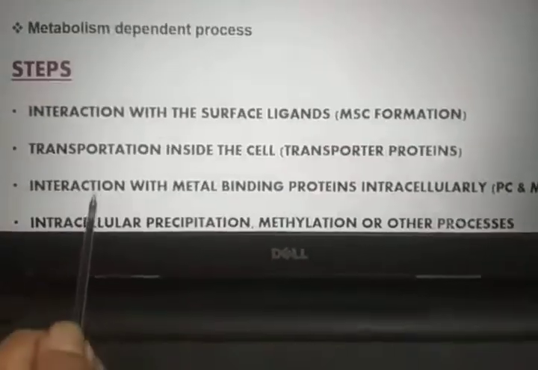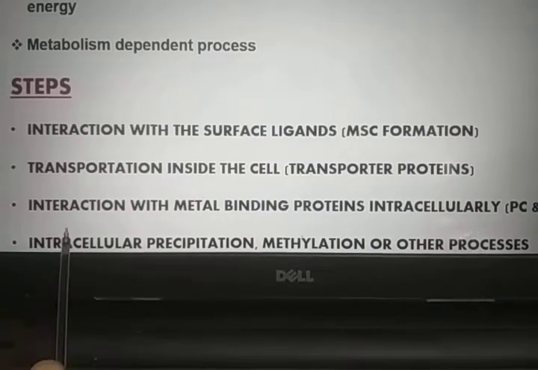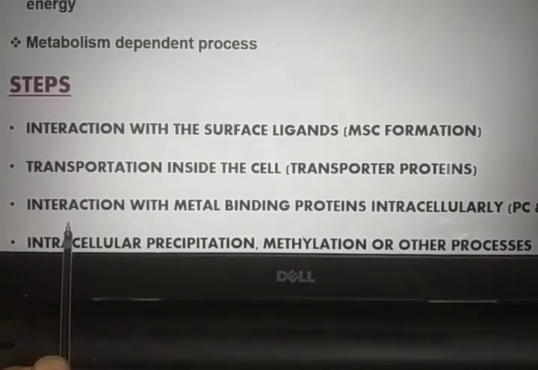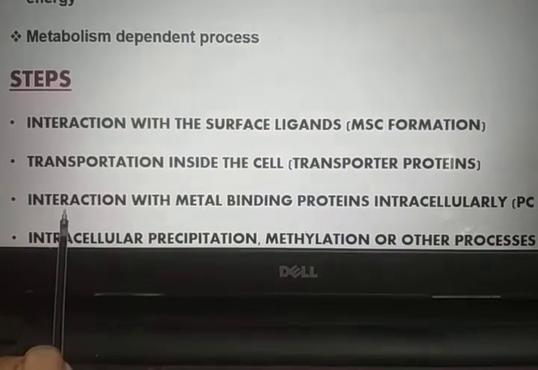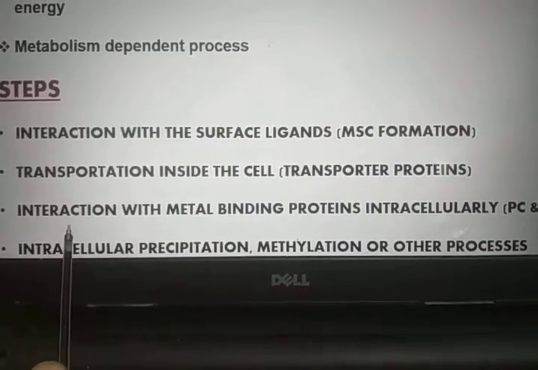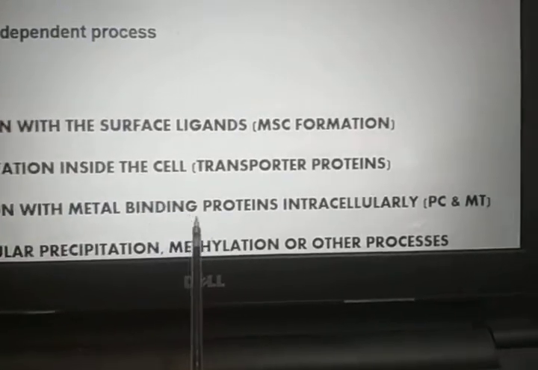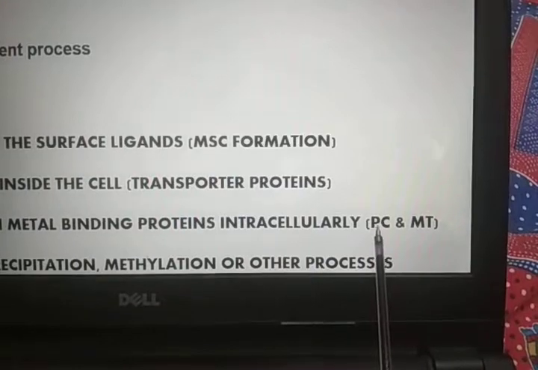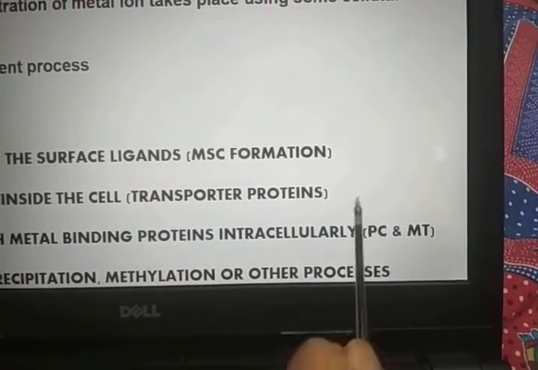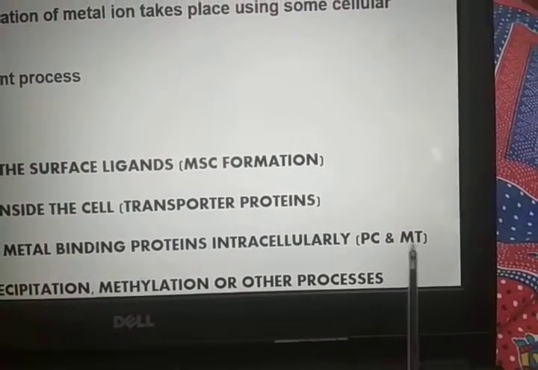Inside the cell, when this complex is present in the cytoplasm, it further interacts with the metal binding proteins, which are known as PC, phytochelatin, and metallothionein.